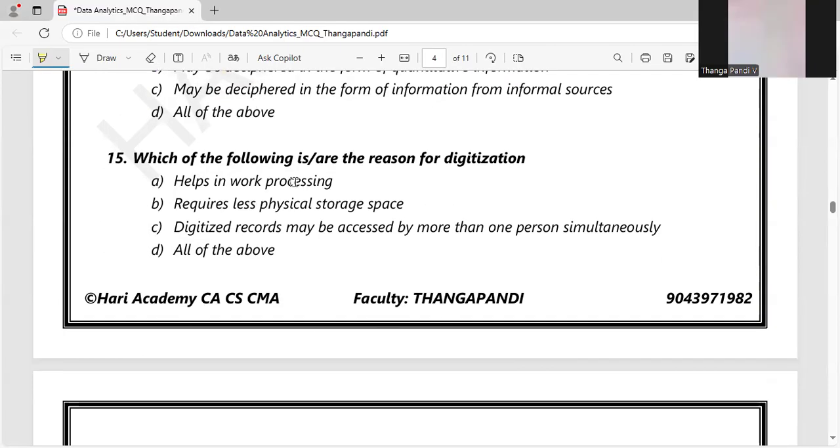Which of the following is the reason for digitalization? So let's discuss the options. Helps in work processing. By digitalization, yes, of course, it helps in work processing, like when the data is huge for processing. It helps in those kinds of scenarios. Requires less physical storage. Compared to the normal techniques, by using digitalization, the physical storage is less, because we are using cloud storage. It is also one of the main reasons. Digitalized records may be accessed by more than one person simultaneously, and it improves consistency of usage. So all of the above is the right answer.